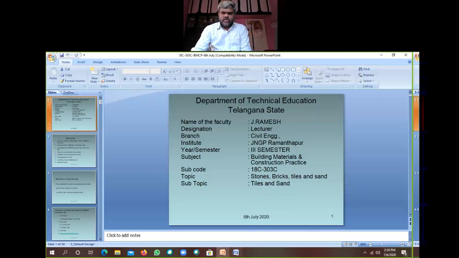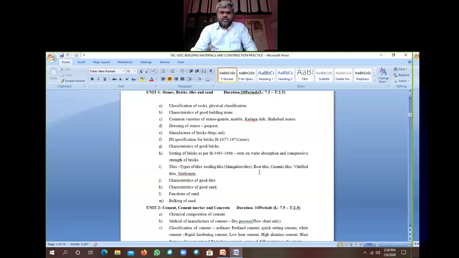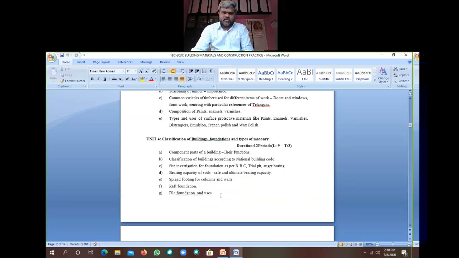So let us look into the syllabus. In our syllabus, we have already completed up to bricks. Now tiles: types of tiles, roofing tiles, floor tiles, ceramic tiles, vitrified tiles, and marble-nite. Marble-nite is nothing but a glazed tile or vitrified tile. And characteristics of a good tile, characteristics of good sand, functions of sand, and bulking of sand. This is our syllabus in our curriculum.